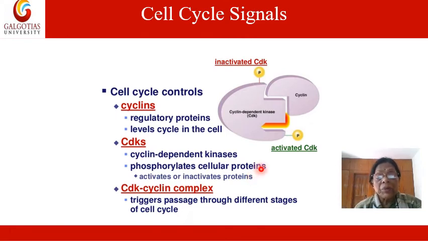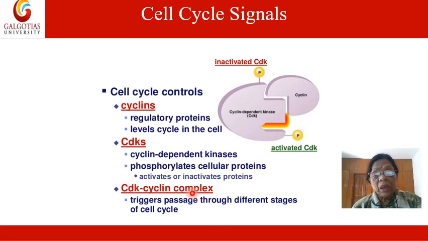All those enzymes required for DNA replication and further steps are already present but in inactive form. They should be activated with the help of these cyclins, resulting in activation of cyclin dependent kinase, and these kinases phosphorylate the proteins or enzymes involved in DNA replication and other activities related to cell division.